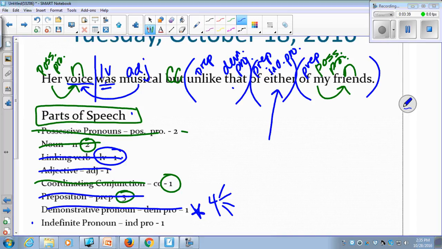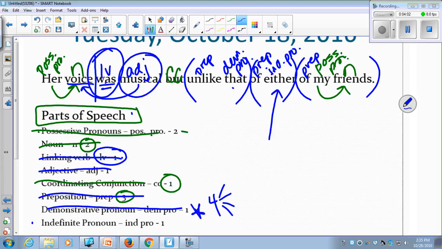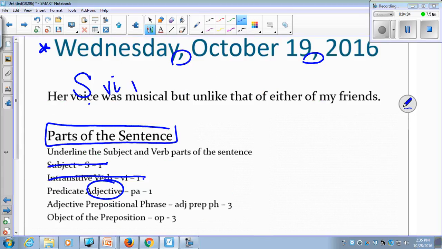It's the same as it was yesterday. Yesterday, here it is, was. Same thing. It's a verb yesterday. It's a verb today. It is intransitive. What was? That's going to answer the question that gives you your subject. The voice was, so that's the subject or the central idea of the sentence. And the voice was, and we have a predicate adjective. Check this out. Adjective yesterday, adjective today. This is our predicate adjective. It is in the predicate part of the sentence going back to rename or describe the subject.